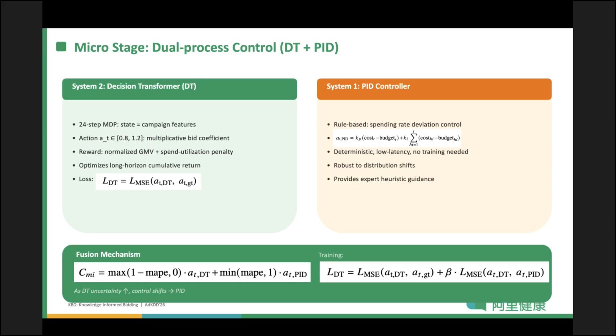The fusion mechanism uses MAPE as an uncertainty proxy. When the DT is uncertain, control gracefully shifts to the PID. During training, we add an MDL regularization term that encourages the DT to learn from the PID's expert guidance.